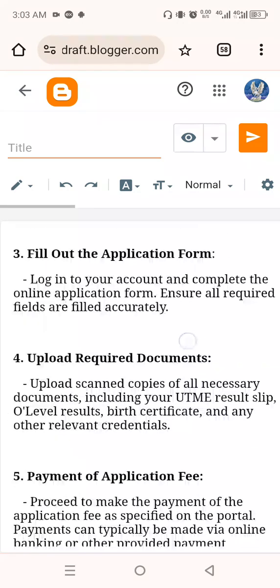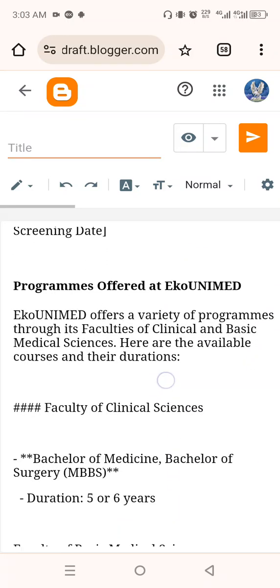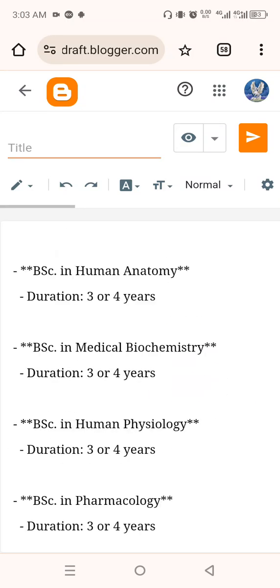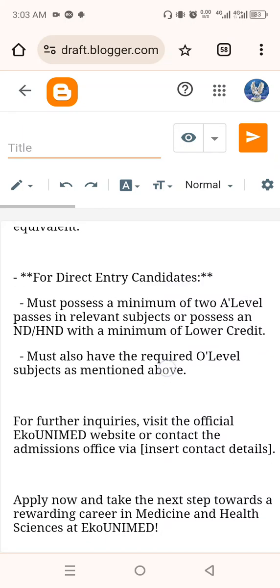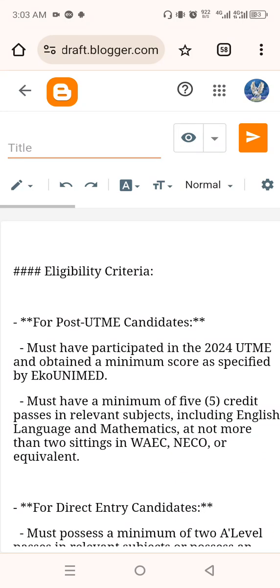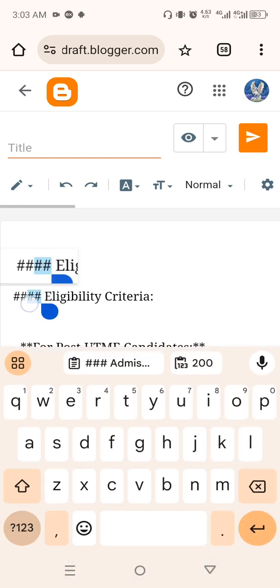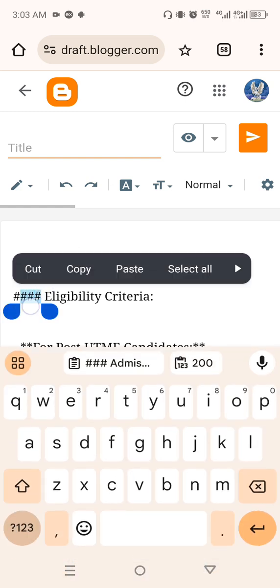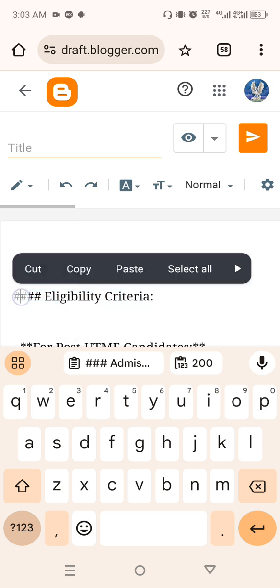So I started this post. What I want to do now is to paste this here. I've written all these ones also. Okay, yes, this is what I need. I said I've written something here before, but I'm removing this one because the one I just wrote now is more informative and has more reliable content. So it's very, very important.